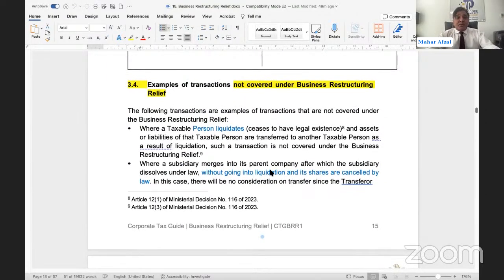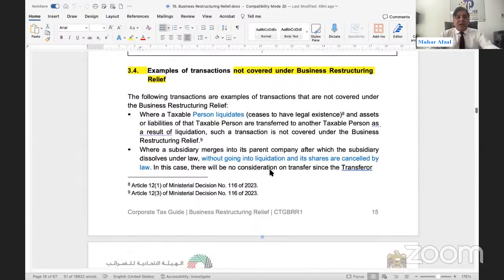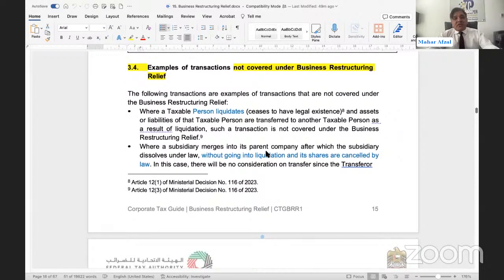These are some examples which will not be covered under the business restructuring relief. Liquidation will not be considered business restructuring relief. Along with this, if the business is being transferred without any consideration, one exception is there, which was that an unincorporated partnership is being converted into an LLC or taxable person. Other than this, consideration should be there. If there is no consideration, it will not fall under the scope of business restructuring relief, and the taxable person and the parties will not be able to enjoy the business restructuring relief.